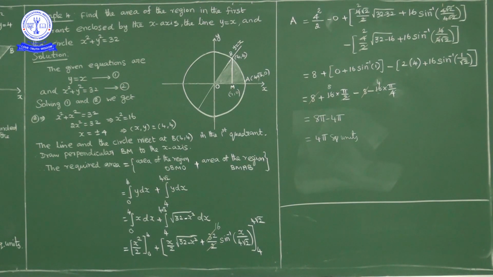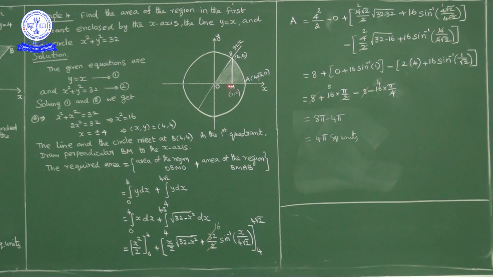Now to find this, look at the diagram carefully. The line and circle intersect at B, 4 comma 4, which is the common point on the circle as well as on the line. So from that point I will drop a perpendicular on the x-axis. From 4 comma 4, if you drop a perpendicular on the x-axis, it will be what?